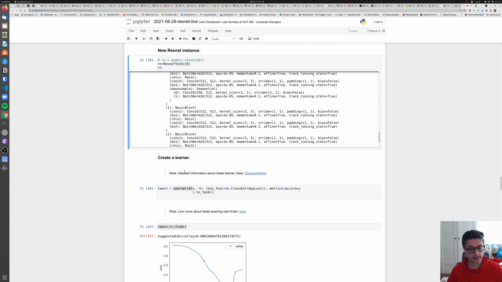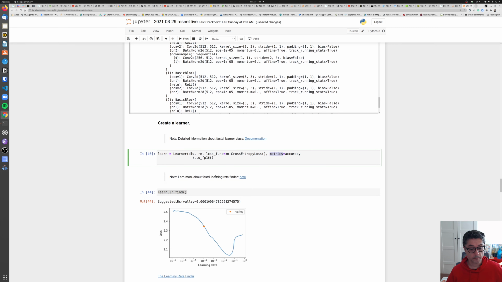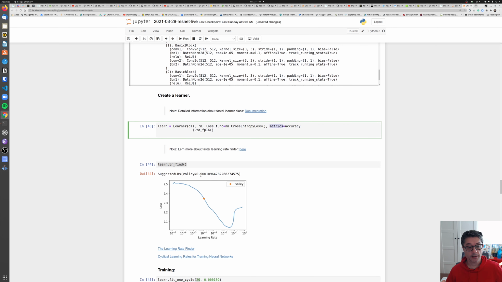As a last step, I need a learner, where you specify your data loaders and model plus loss function here. Also the type of metrics, accuracy or error, for example. This step is optional.